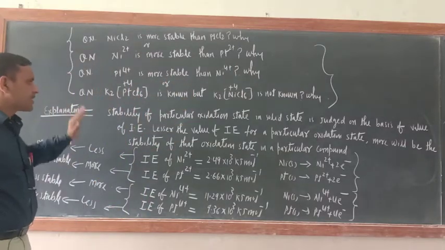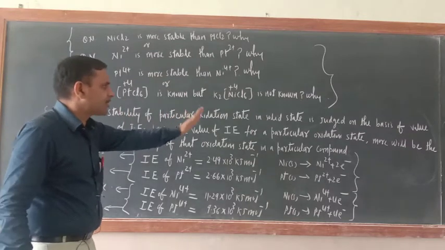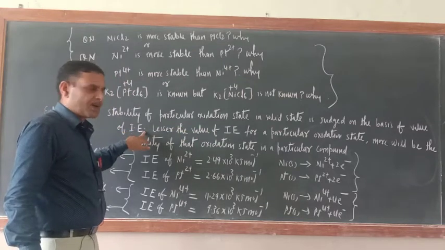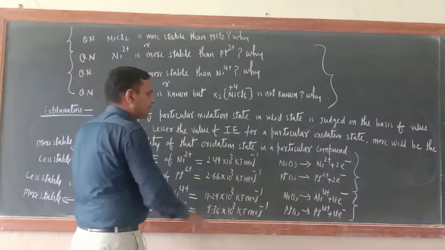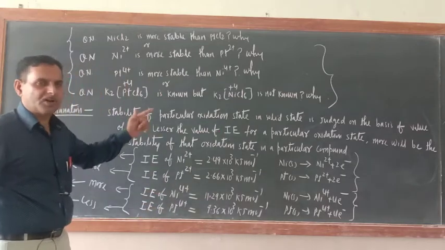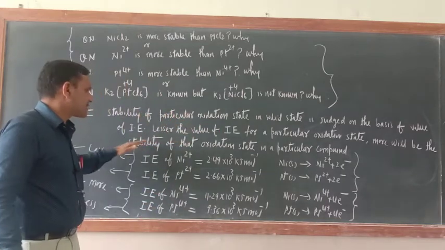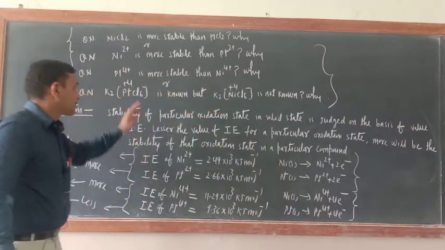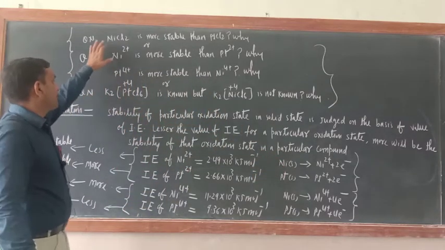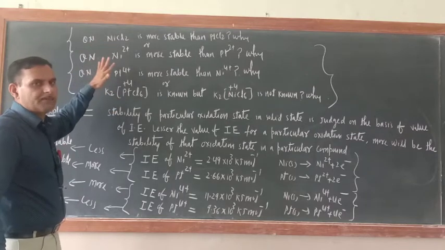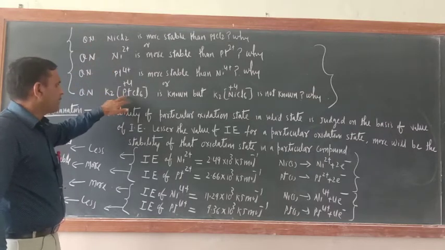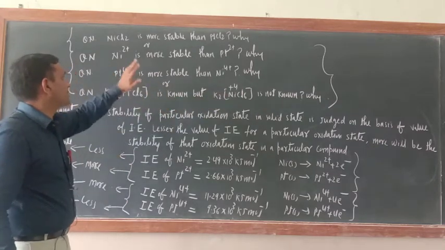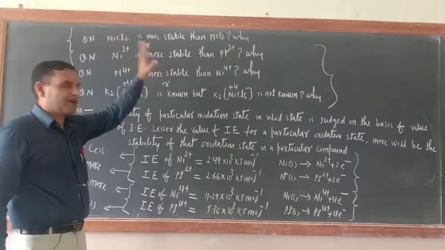So just see, stability of a particular oxidation state in solid state is judged on the basis of the value of ionization enthalpy. Now here I wrote the point: lesser the value of ionization enthalpy for a particular oxidation state, more will be the stability of that oxidation state in a particular compound. Just see, first question and last question, we are talking of compounds. Here platinum oxidation state is +4 and nickel oxidation state is also +4, but here nickel is +2, there platinum is +2.